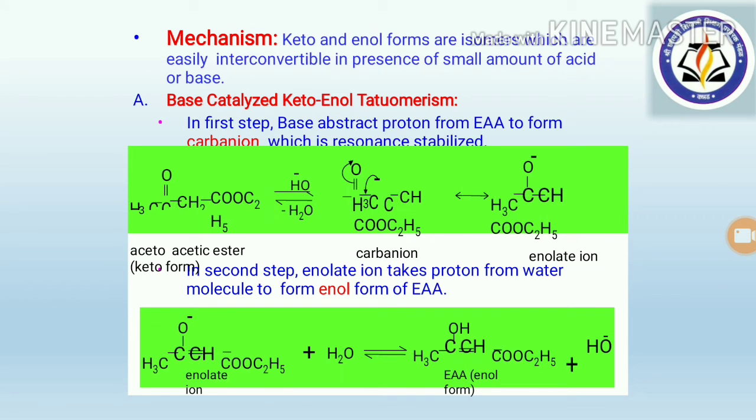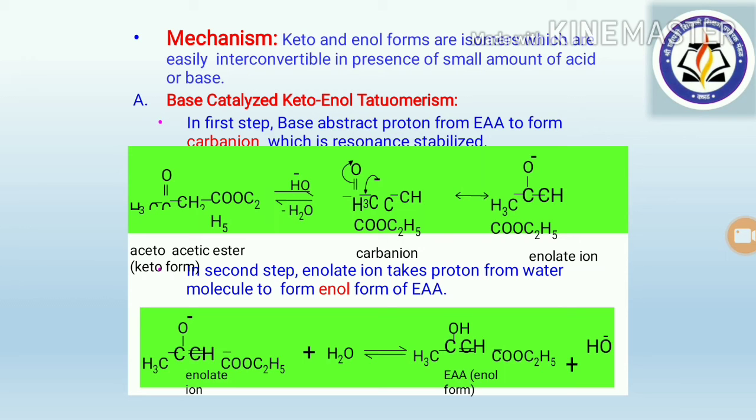The mechanism of this keto-enol tautomerism can be divided into two ways, that is base catalyzed keto-enol tautomerism and acid catalyzed keto-enol tautomerism. As far as the base catalyzed keto-enol tautomerism is concerned, in the first step, base abstracts a proton from ethyl acetoacetate to form the carbanion ion, which is resonance stabilized into enolate form, as we have seen already.